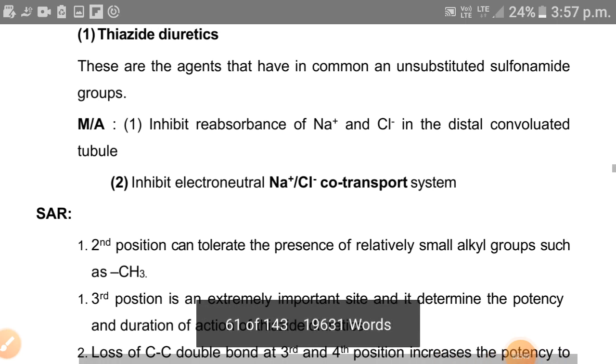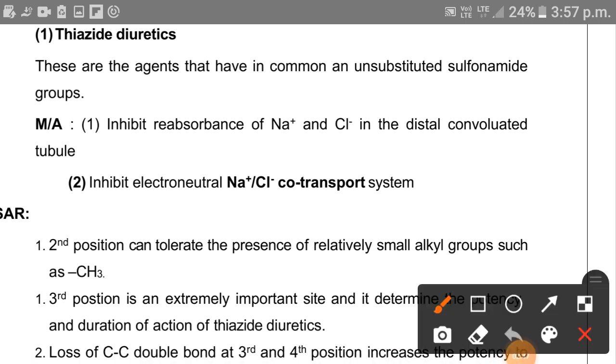First of all, we study the thiazides. Thiazides are sulfonamides; these are the drugs which have a sulfonamide group in their structure.